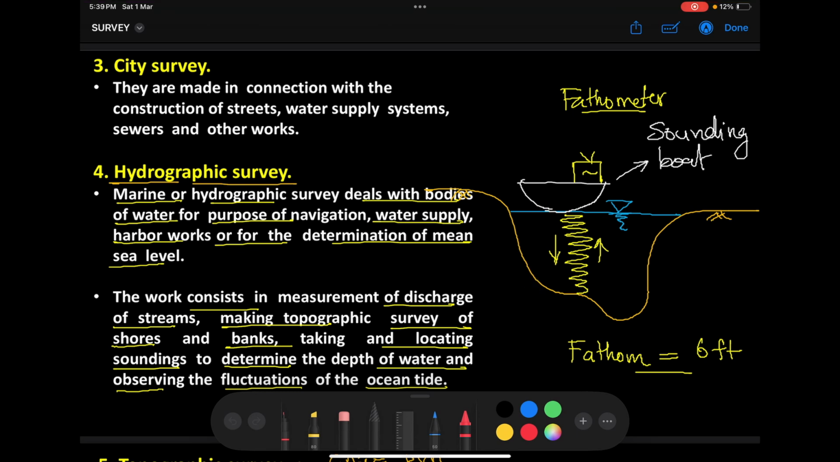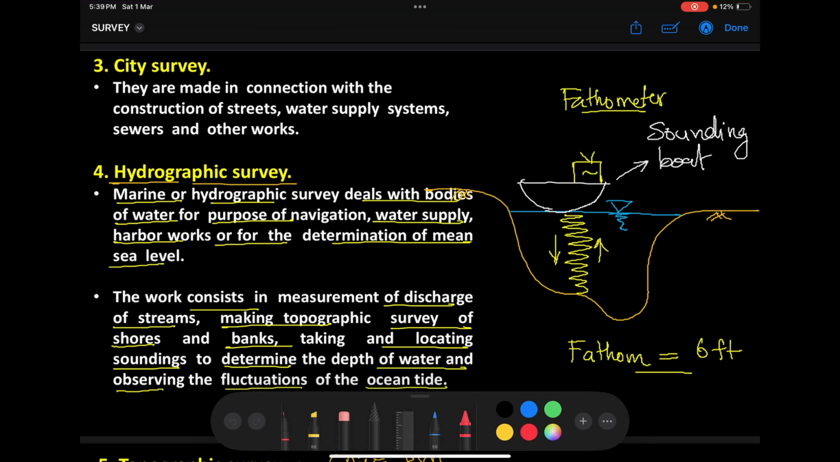So what we'll do is, we'll take a special kind of boat here known as a sounding boat. What is the name of the boat? The name of the boat is a sounding boat. Sounding is the process of measuring depth of water bodies. So if I'm saying that at a particular point A, I need to take sounding, the meaning is I need to measure the depth of the water body at that point. That is the meaning of taking soundings.